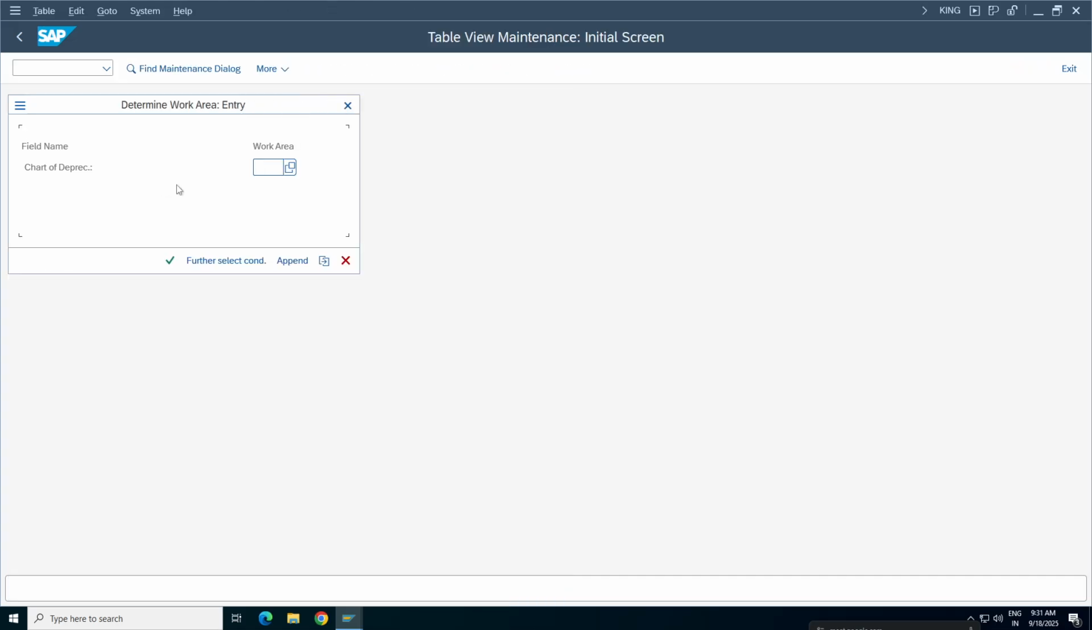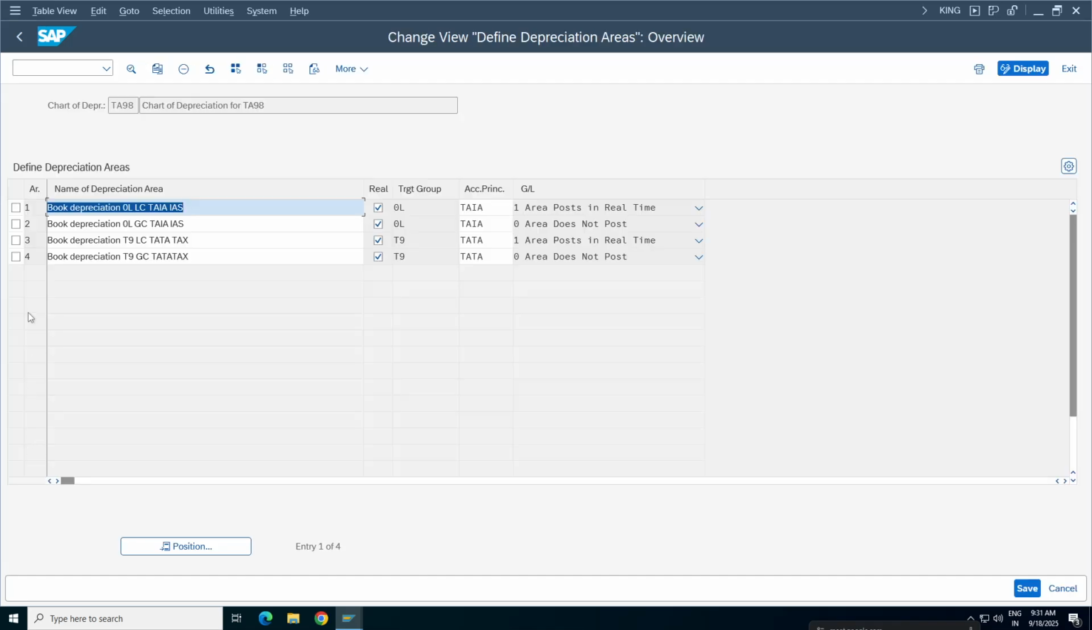Copy depreciation areas. Since we copied the standard one, the system will give you all the depreciation areas, maybe 11, 12, 13, and many more. One tax or group depreciation depends upon the country's legal requirements. It depends upon your business client, what exactly depreciation areas they want. That you have to discuss with the business.